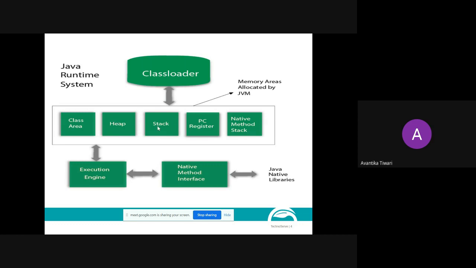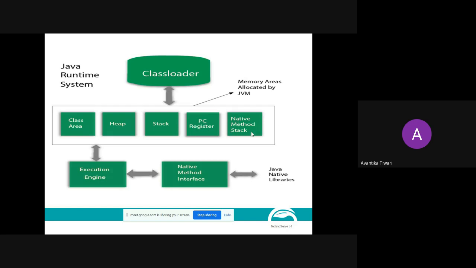Whenever you create local variables or you are creating any thread in a Java program, it is allocated stack memory. Then for individual threads, we will be having different types of registers. Which thread will be executed? Some registers will be there. If you have studied computer organization in your BTech, then you know what registers are. We won't discuss registers in detail because that is not relevant from our course point of view.